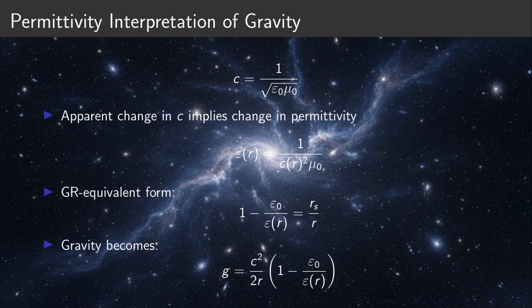This leads to a new interpretation. Permittivity becomes position-dependent. When expressed this way, gravity can be written in terms of vacuum permittivity variation. This form is mathematically equivalent to general relativity.